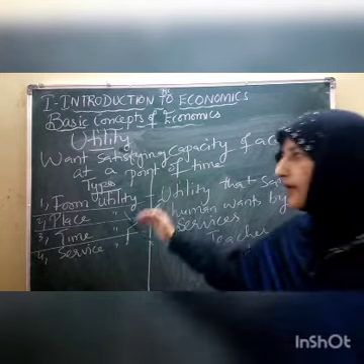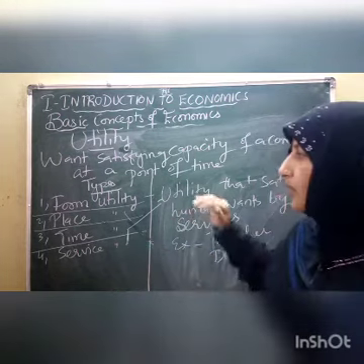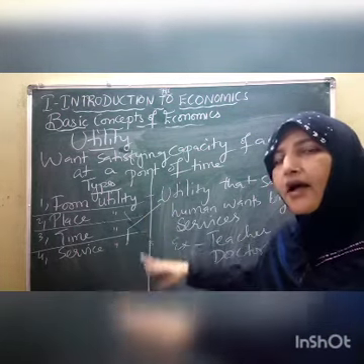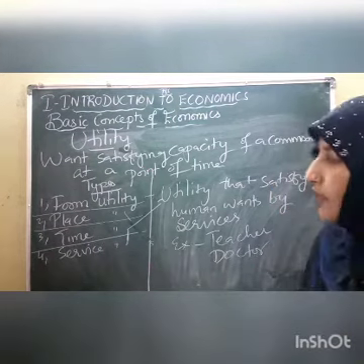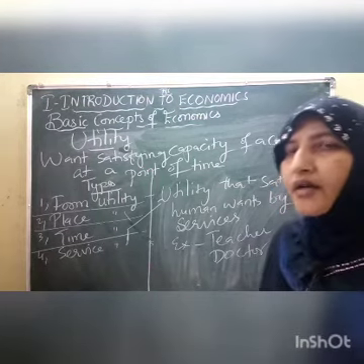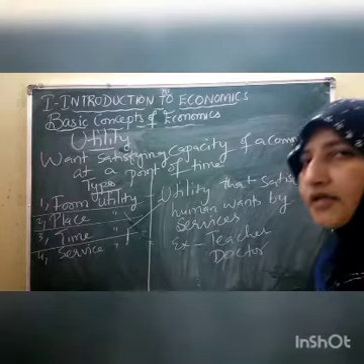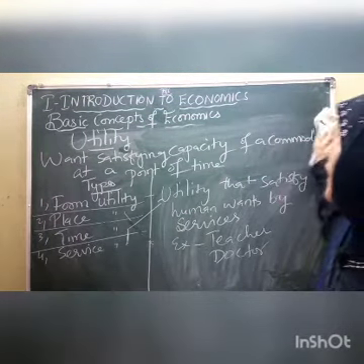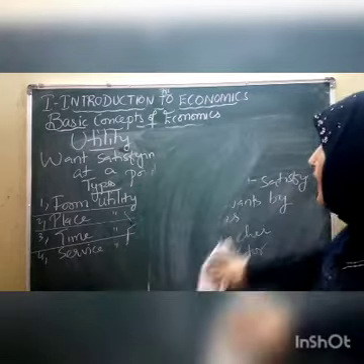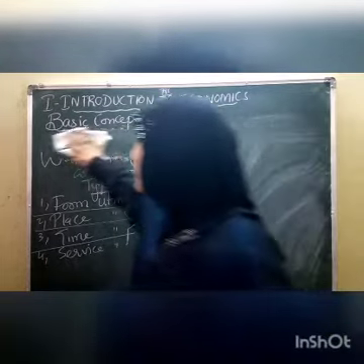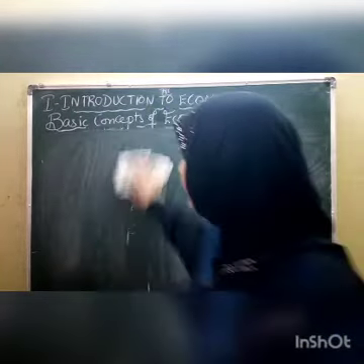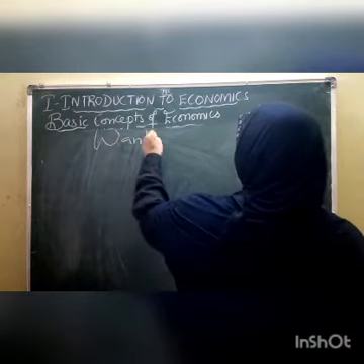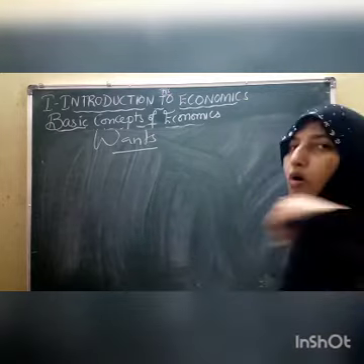So these are all called, children, the types of utility. I hope the types are clear to all of you. What are the types? Form utility, place utility, time utility and service utility. So I hope it is very clear, children, about utility. The concept of utility is clear to all of you. Now, after utility, children, we have to discuss another important basic concept of economics. We call that one wants.